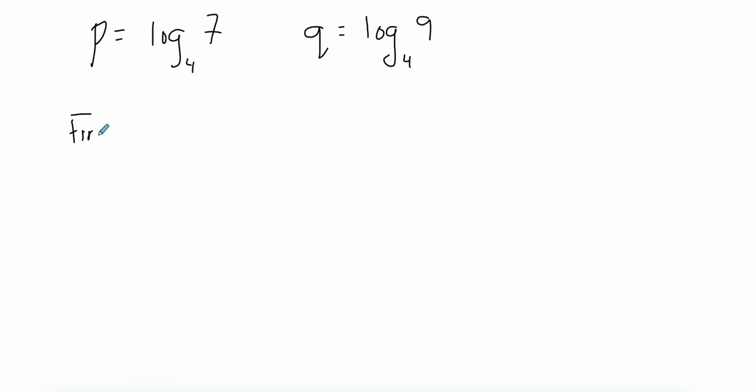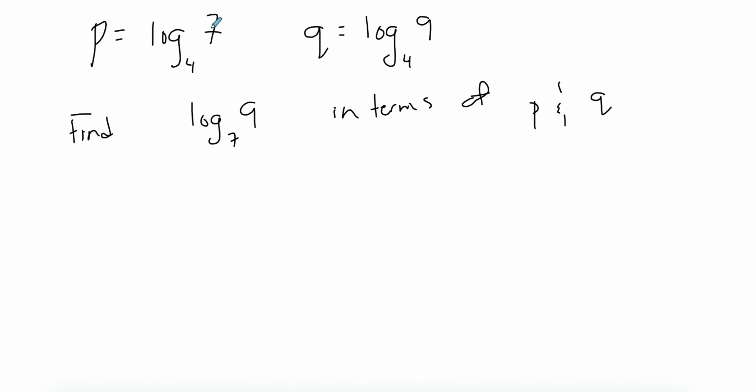So slightly different examples. If I have that p is equal to log base 4 of 7, and q is equal to log base 4 of 9, and you want to find log base 7 of 9 in terms of p and q. So this is something similar to what we did before with the laws of logarithms.